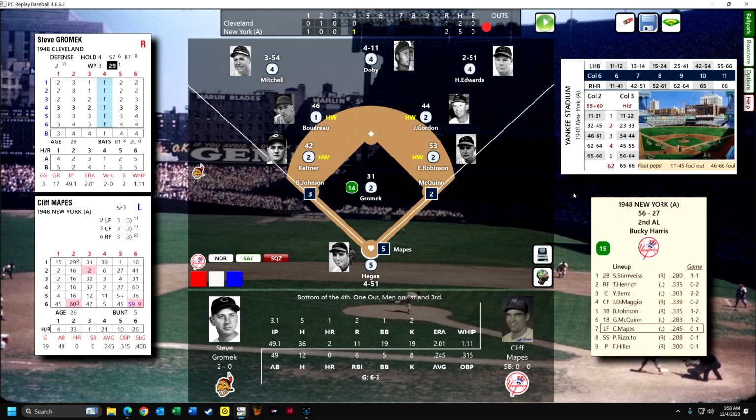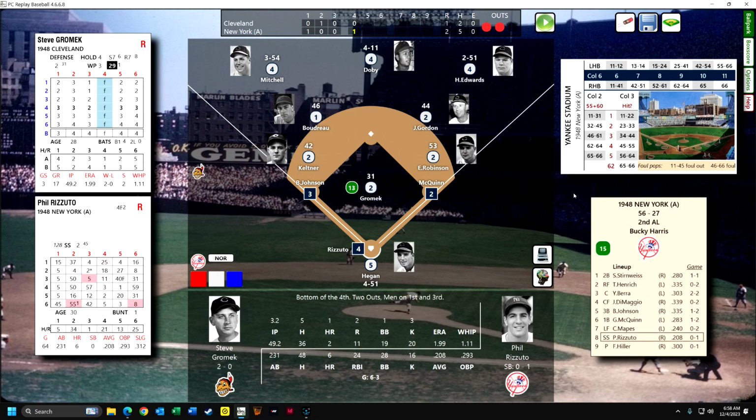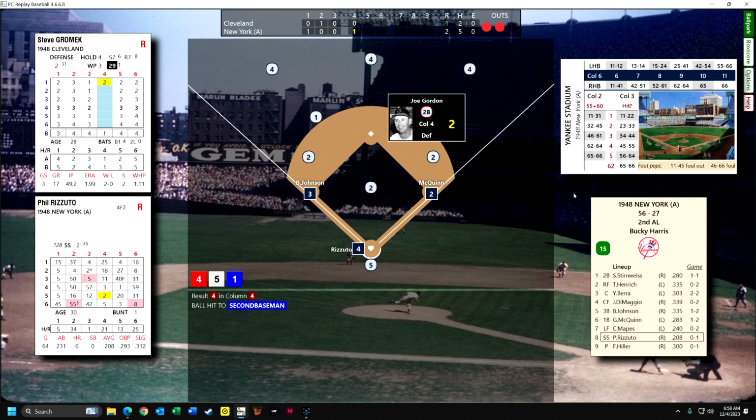Cliff Mapes is up. He's really in the game for a platoon reason, I would suppose, because I'm using the actual lineups. But he hits left, Gromek is right-handed. That's going to be a strikeout. So a disappointment for Mapes. Rizzuto has a chance to extend the lead here, but he's not going to do that. He grounds out to Joe Gordon.